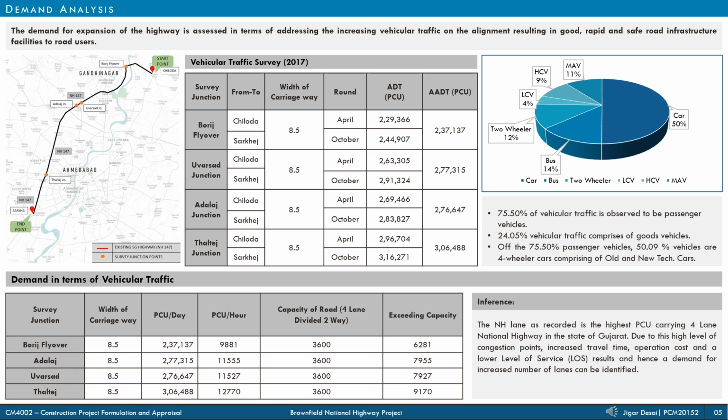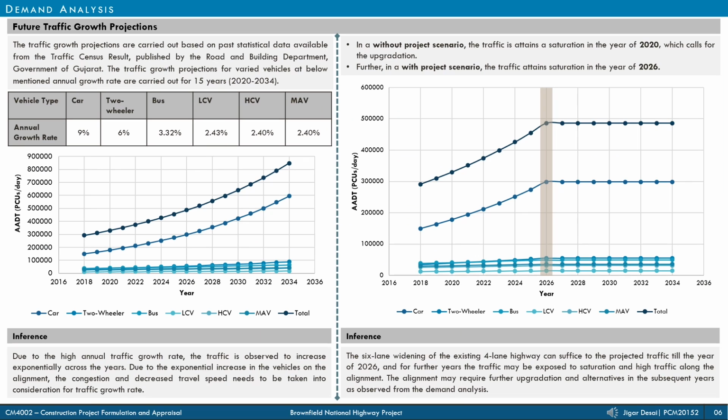The average annual daily traffic along the alignment at all 4 service junctions is exceeding substantially as per IRC guidelines for a 4-lane highway, which forms the basis for upgradation of the highway. As the 6-lane widening of the existing 4-lane is designed for 15 years of life, the traffic growth rate along the alignment was determined taking into account annual growth rate of various vehicles for a period of 15 years from 2020 to 2034, which is the operational period of the alignment.